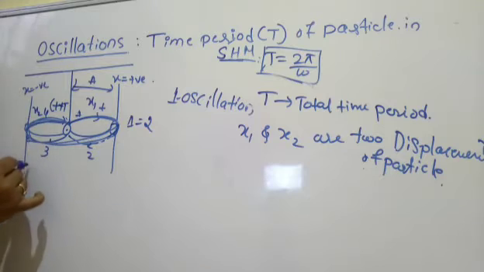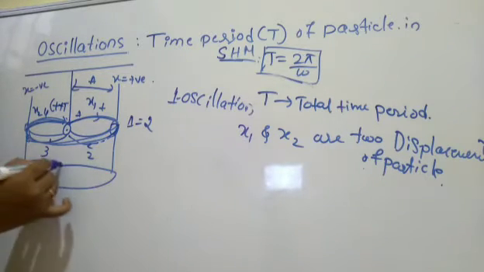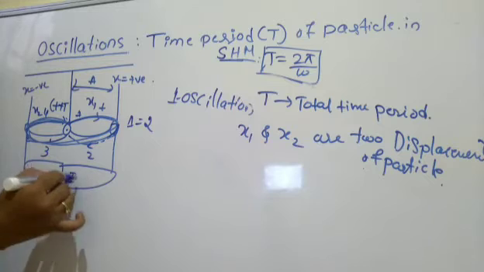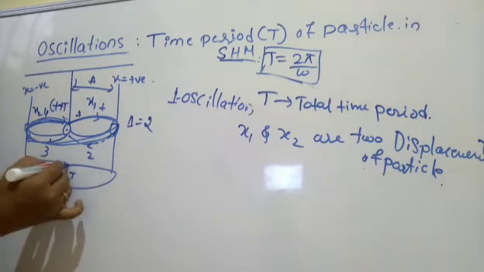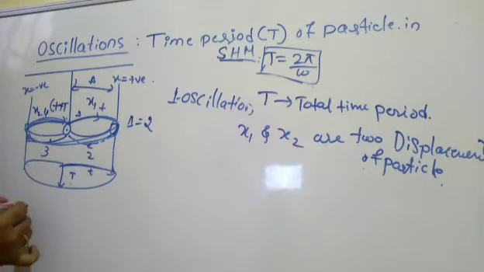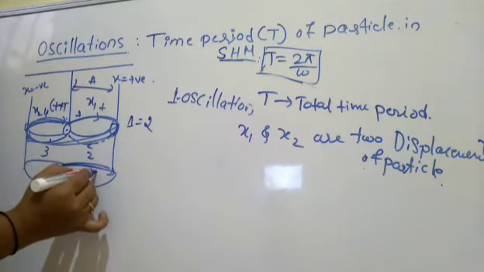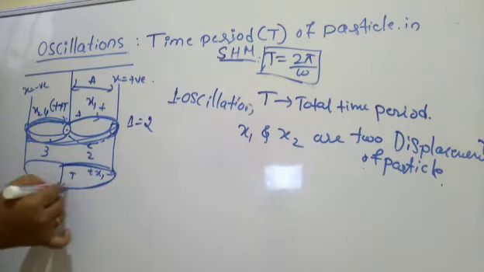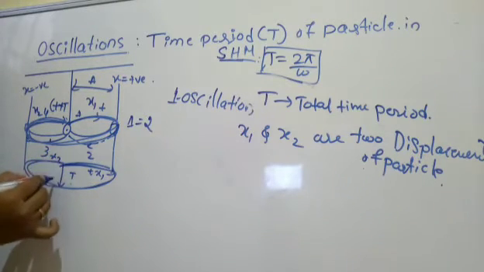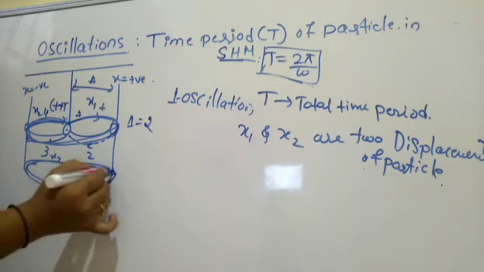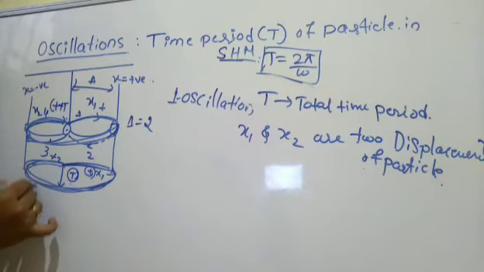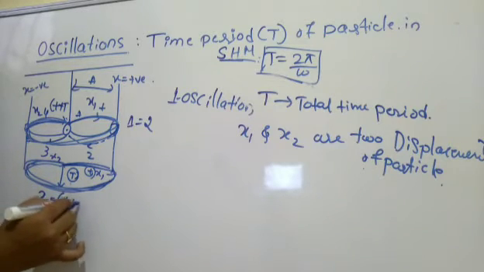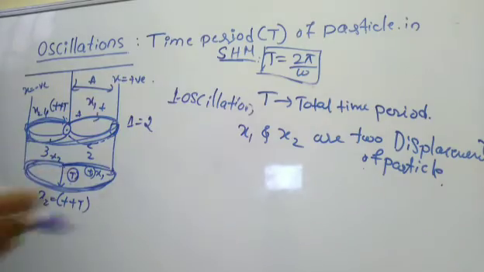What is T? T is from here to here. This is the complete time period. What is this portion? This portion is only T. So for this displacement I am taking x1. For the second displacement I am taking x2. To complete this journey, T plus T. That is, x2 is equal to T plus T. So you should remember this. It is helpful in solving this equation, right?